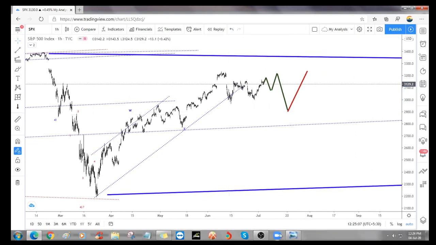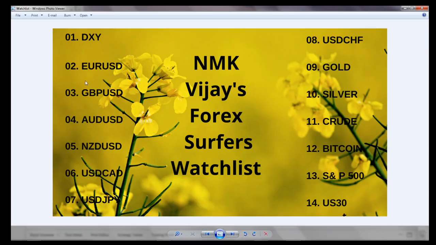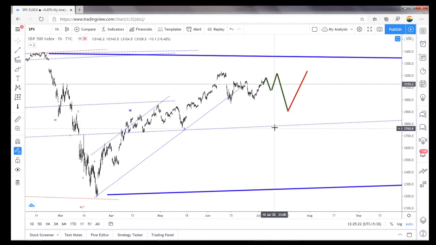So I think we finished everything: DXY, EUR/USD, GBP, AUD, New Zealand, USD/CAD, USD/JPY, CHF, gold, silver, crude, Bitcoin, S&P, USD. Yeah, we already finished.